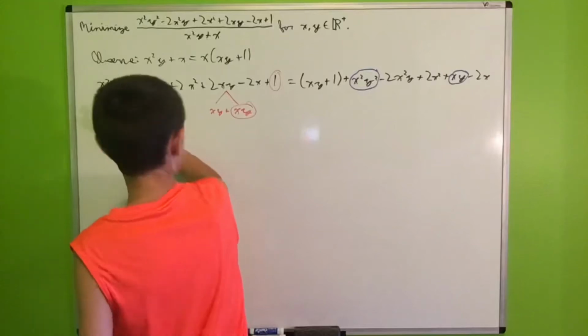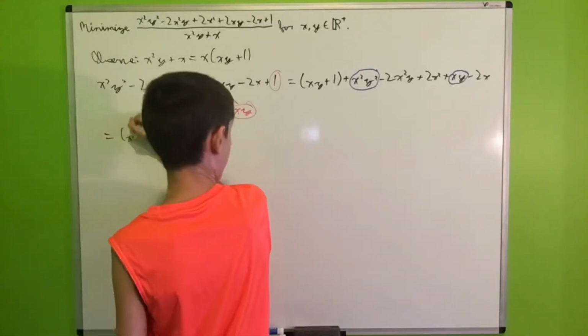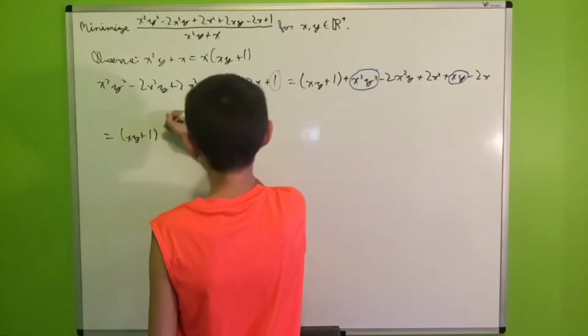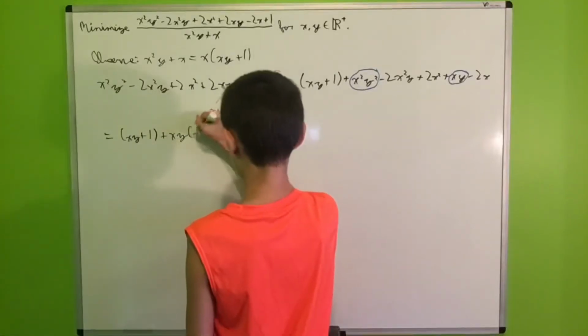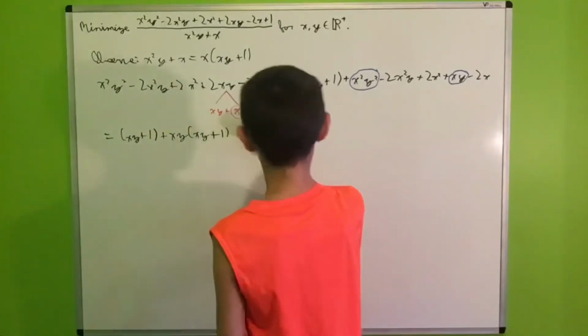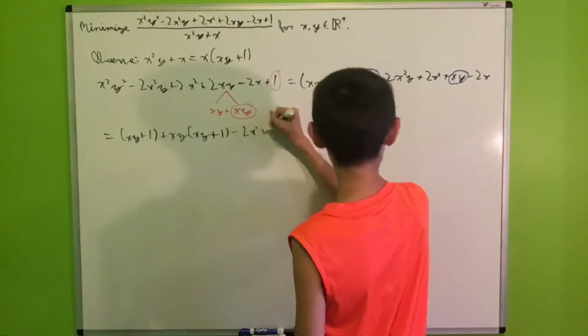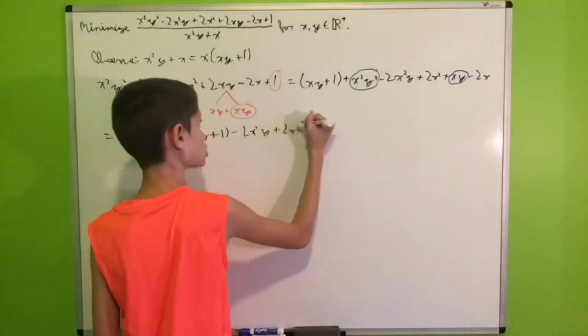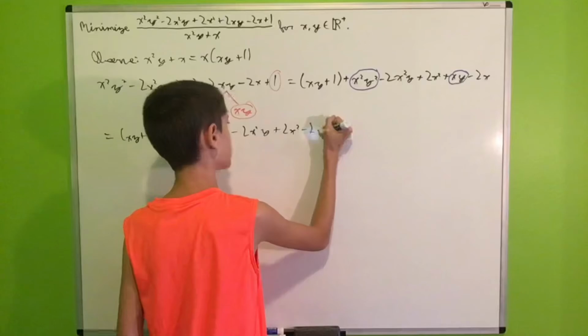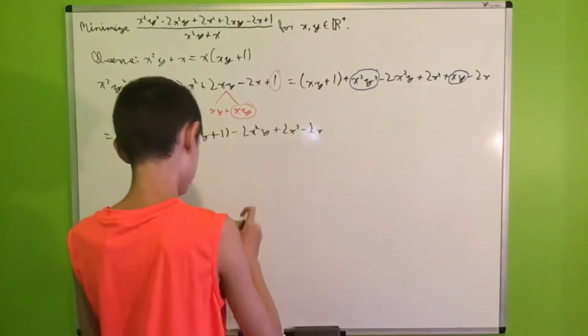So we will get xy plus 1 plus xy times (xy plus 1) minus 2x squared y plus 2x squared, and then minus 2x.